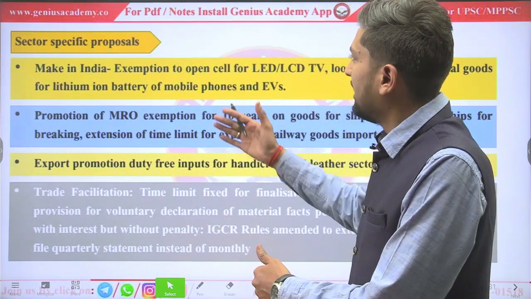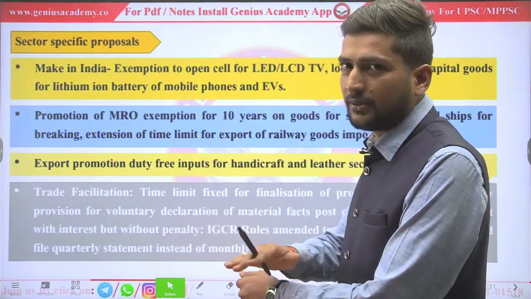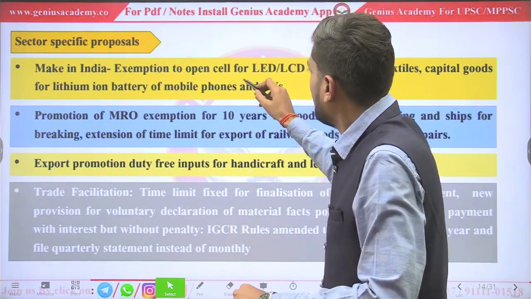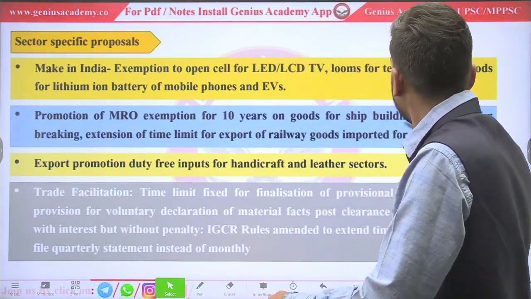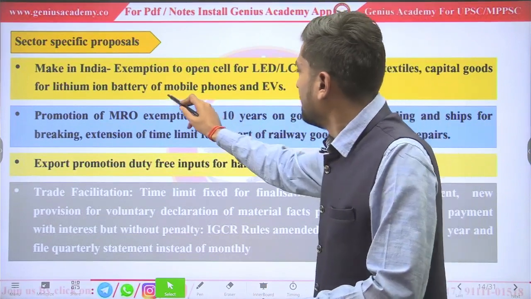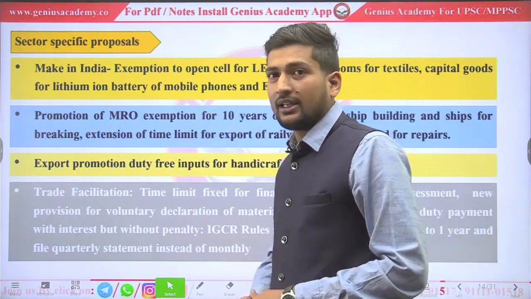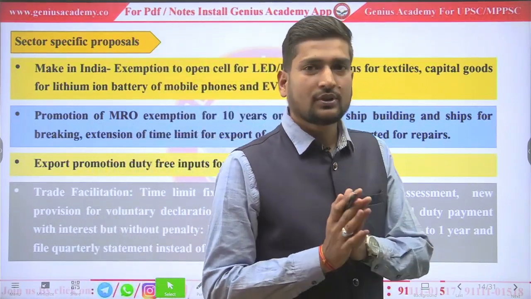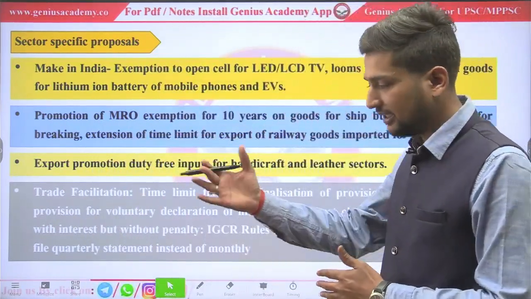What government provided here? Government will reduce custom duty. So they can import at less price and we can manufacture LED and LCD TVs, textiles, mobile phones and electric vehicles in our country. Okay, so it will boost Make in India and manufacturing sector of India.